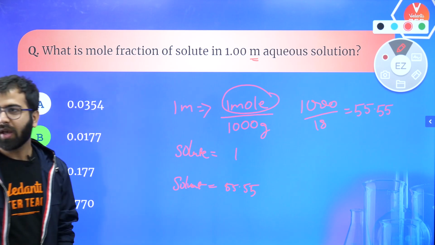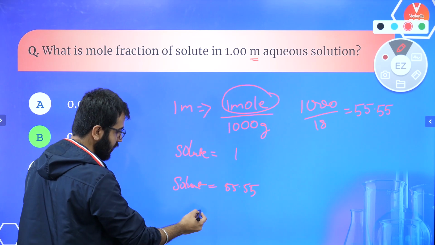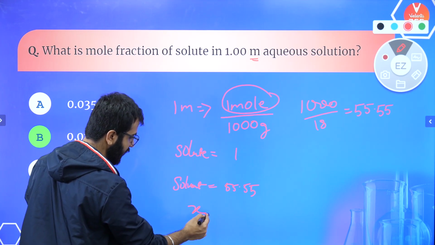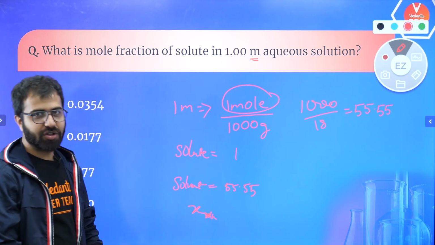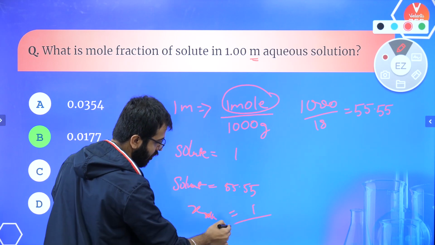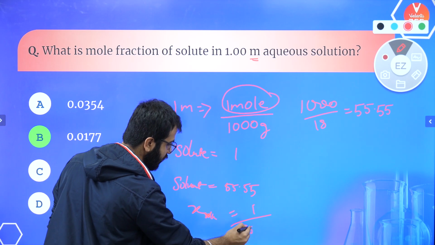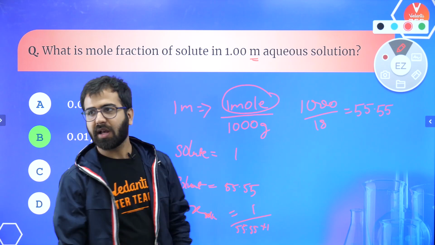Okay. So over here, what are we talking about? We just have to calculate the mole fraction for the solute. Not solution, but solute. So that is going to be 1 upon 55.55 plus 1, and then there's the answer.